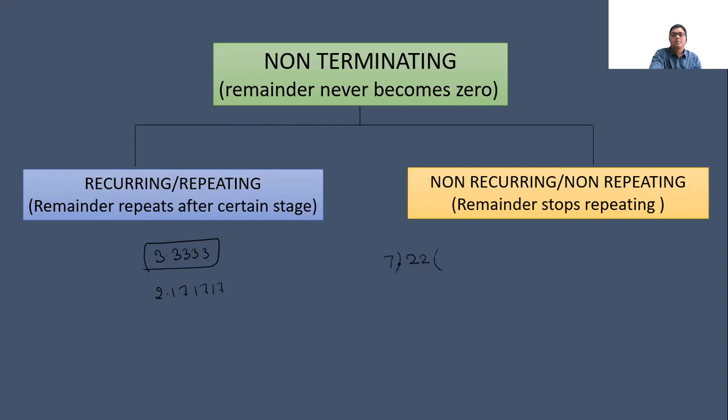Now if we talk about non-recurring, if we divide 22 by 7, what is this? This is the value of pi. The value of pi is non-recurring, non-repeating, non-terminating.